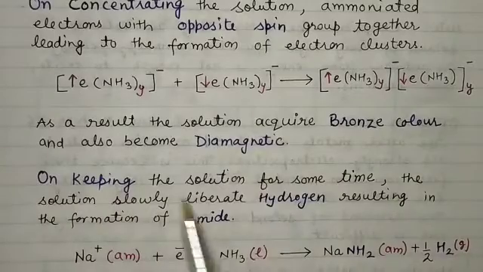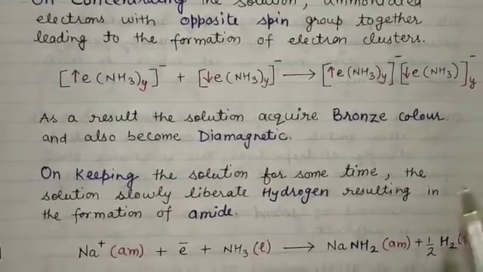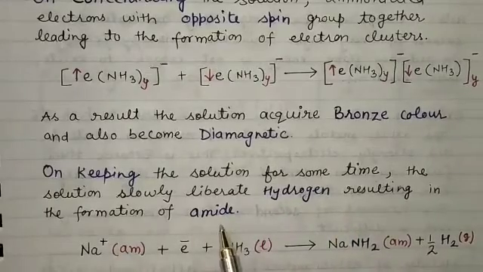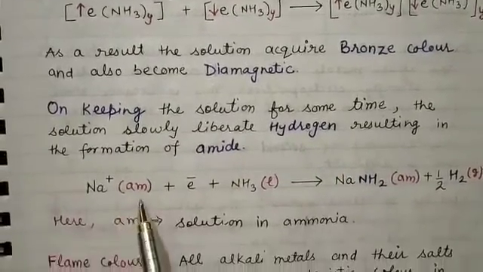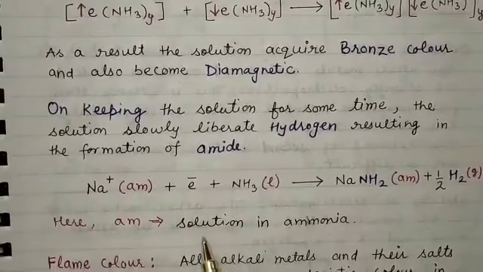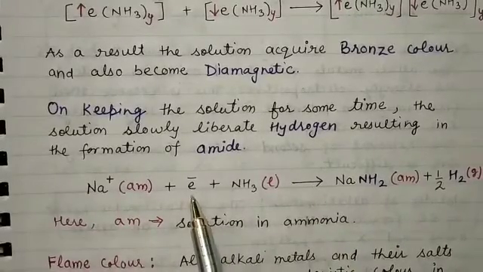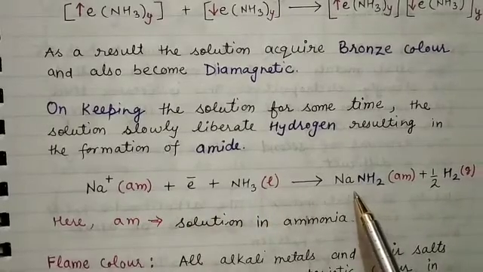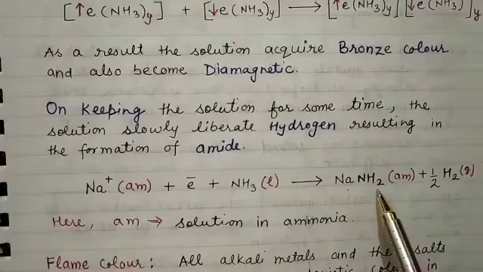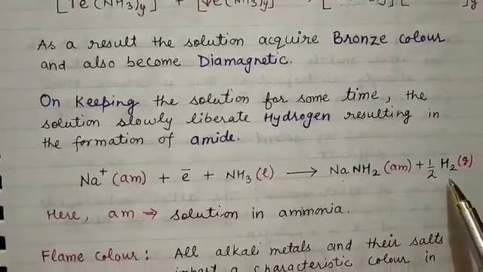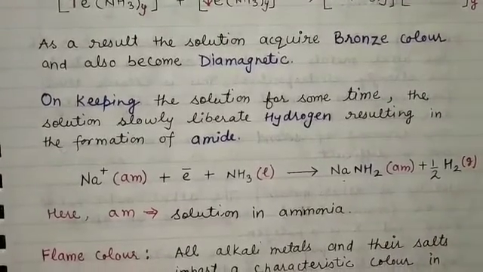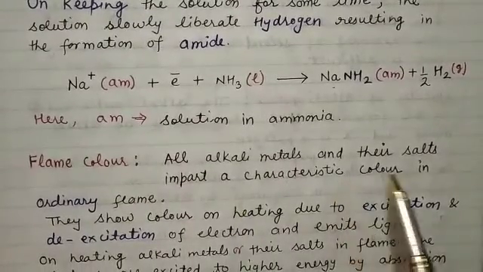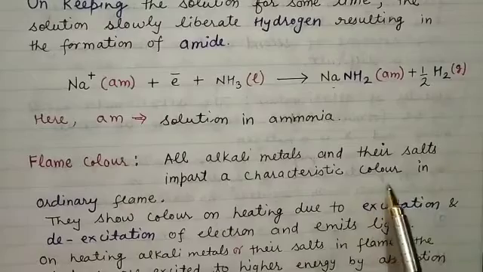On keeping the solution for some time, the solution slowly liberates hydrogen, resulting in the formation of amide. So here Na plus am, where am stands for the solution in ammonia, combines with the electron and liquid ammonia to form the metal amide, along with the release of hydrogen gas.